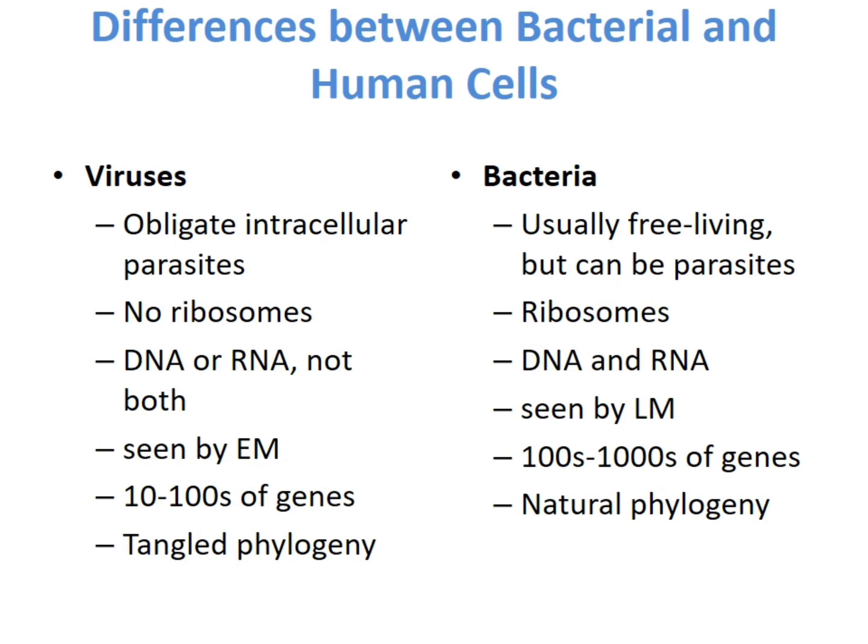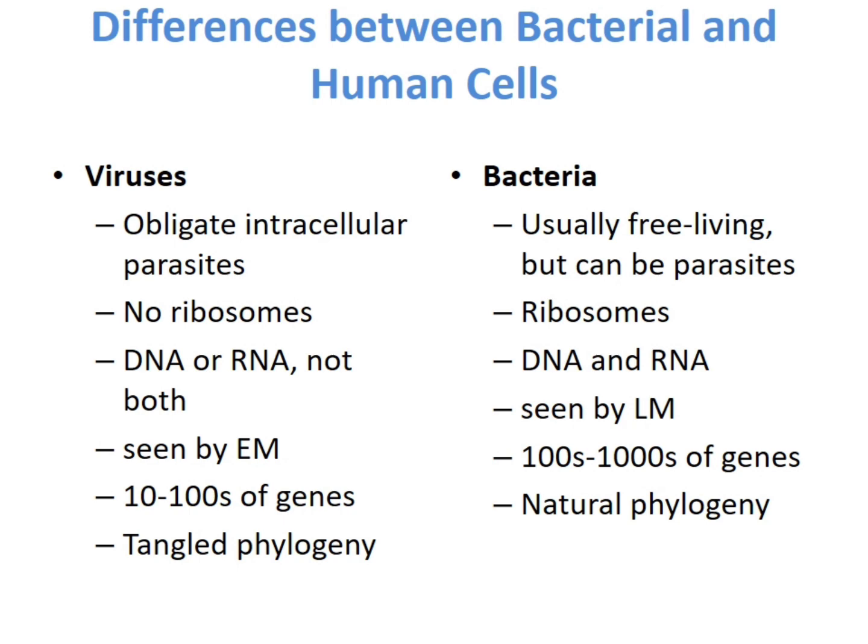There is no ribosome in the virus, I have told you. Ribosomes are present here. DNA, RNA, both. DNA and RNA both are present in the bacteria, but not in case of viruses. Only one of them will be present. And viruses are so small that they cannot even be seen by the light microscope, but they need an electron microscope to be examined or detected. While the bacteria can be seen by the light microscope, though not all of them are visible with the naked eye. They are too small to see with the naked eye. So these are the main differences.